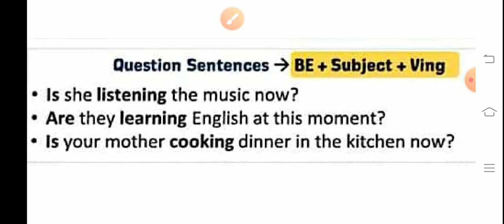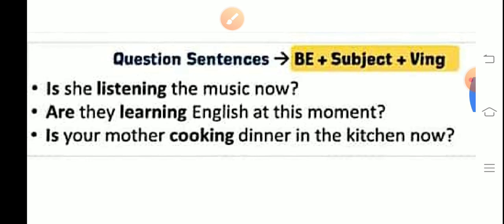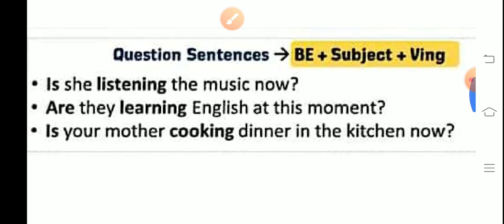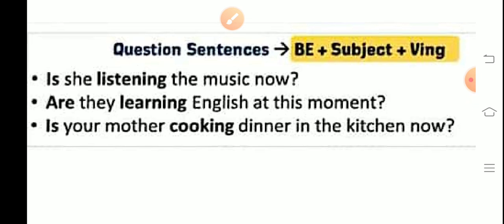Is she listening to the music now? So a question mark will be used. Are they? They is plural, so you have to use are over there. Next, is your mother cooking? Mother is a singular one, so is will be used. Is your mother cooking dinner in the kitchen now? A question mark should be used at the last in the interrogative kind of sentence. Clear?